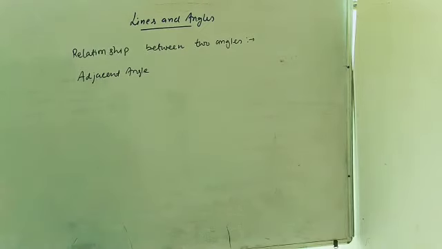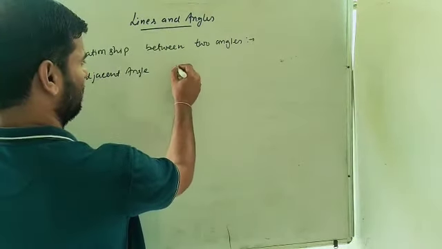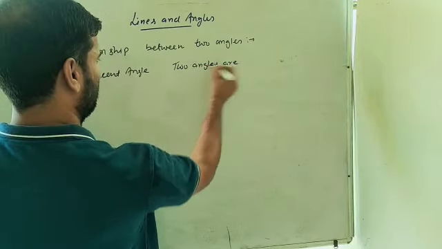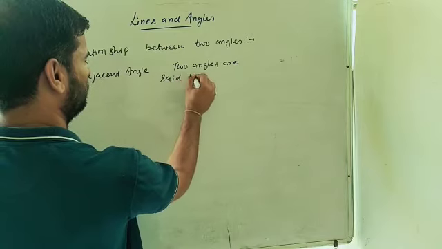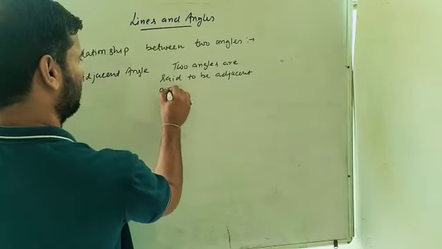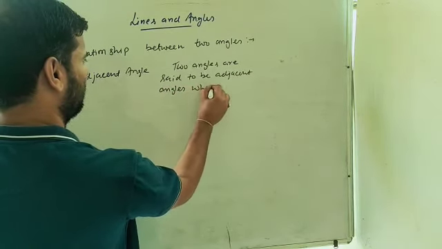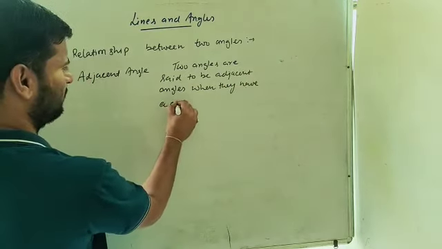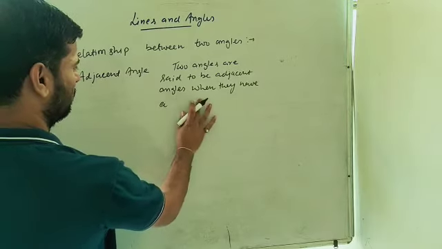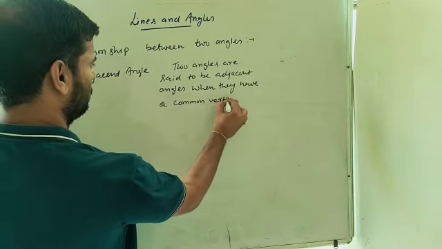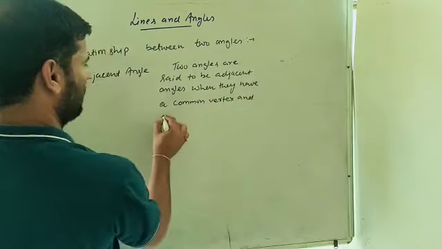Two angles are said to be adjacent angle when they have a common vertex and a common arm.